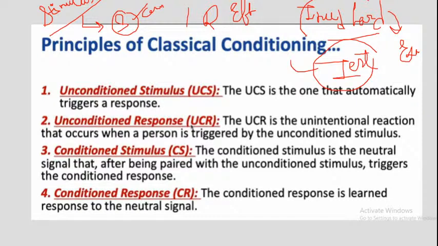So this action is produced by the test. That's why the test is a stimulus. Clear? Okay.